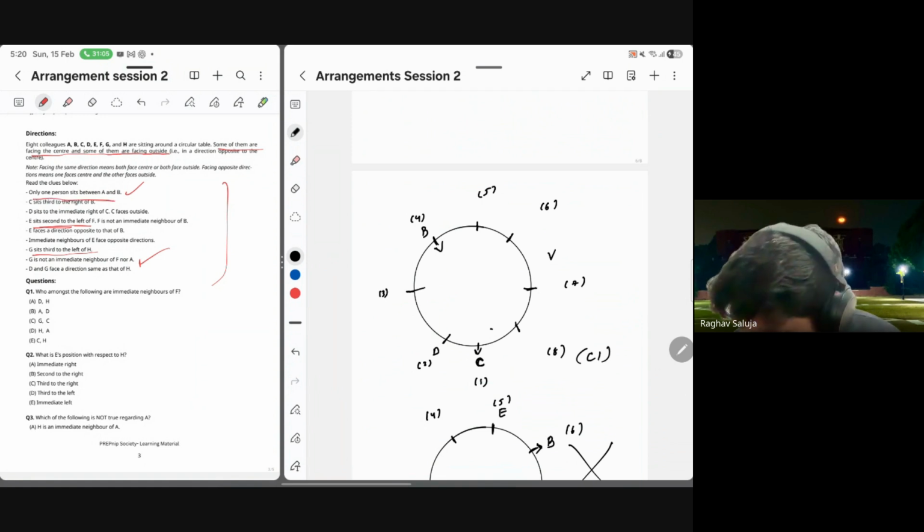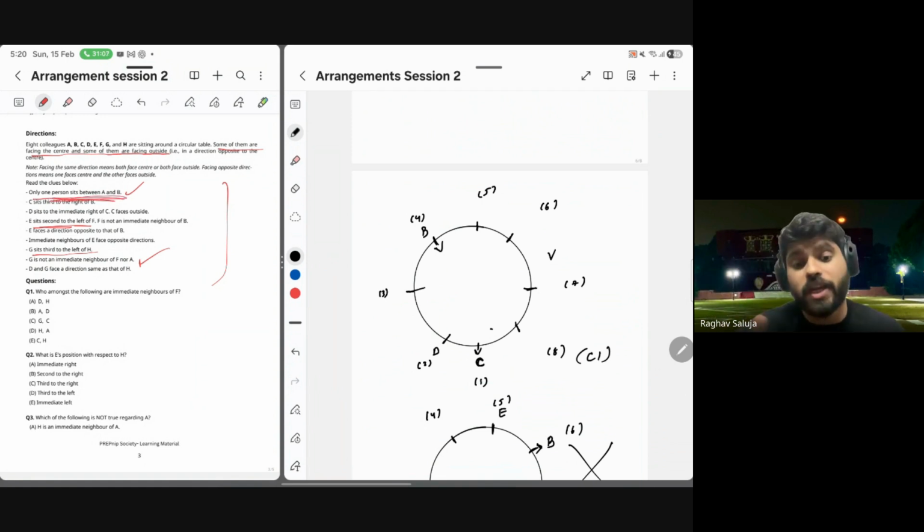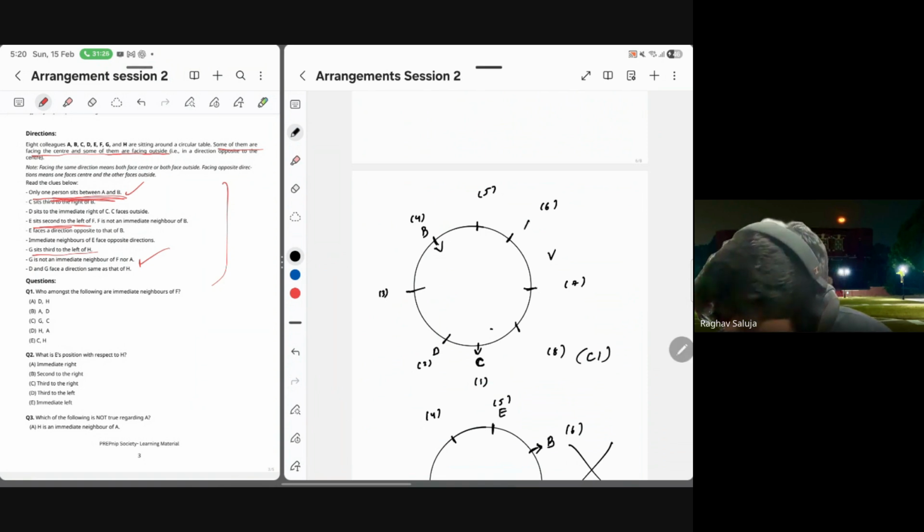Now look at this clue. Only one person sits between A and B. B is at 4. Where can A come? Either A can come at 2 or A can come at 6. 2 पे तो already D बैठा है. इसका मतलब A must be at seat 6.